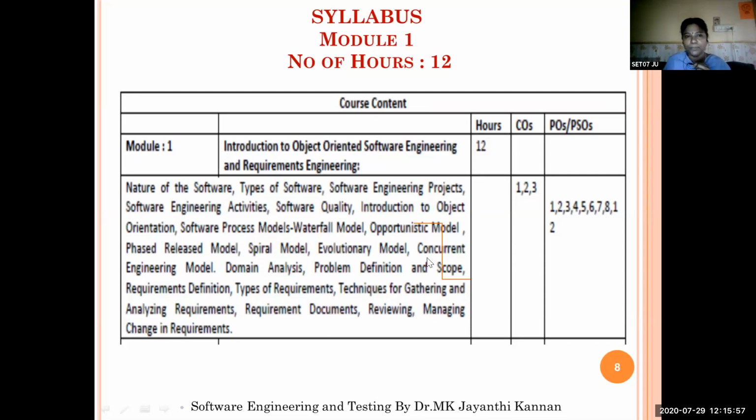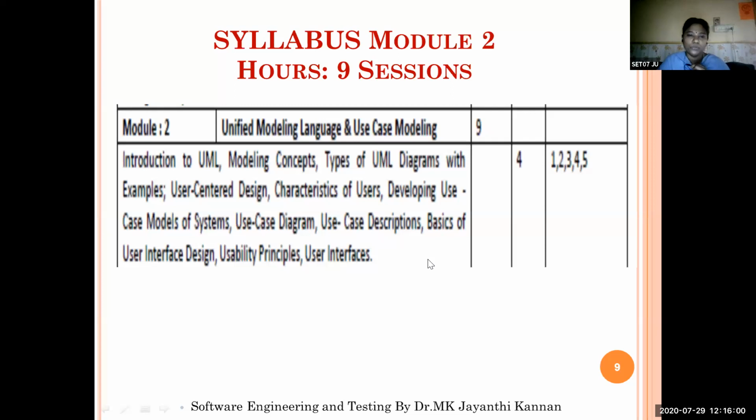If you take module 2, it is unified modeling language and use case modeling. Here we have 9 hours. Here we will study the introduction to unified modeling language, modeling concepts, types of unified modeling language diagrams, use case diagrams, characteristics of users, developing use cases and model systems, use case descriptions, basics of use case, user interface design, and usability principles, user interfaces.